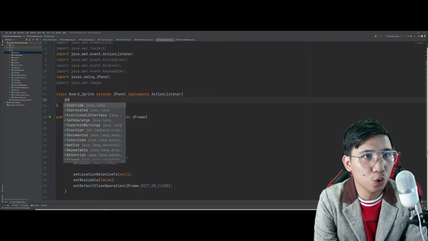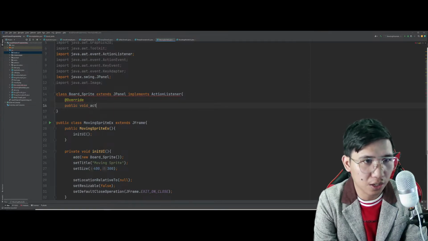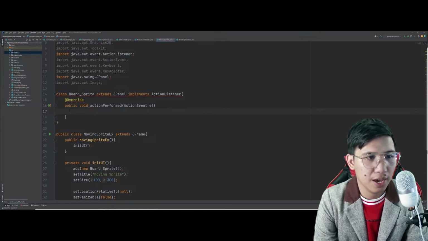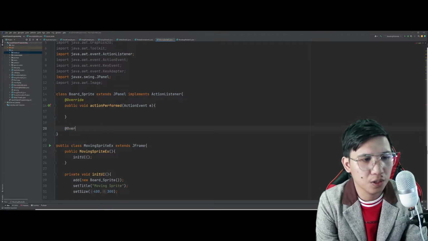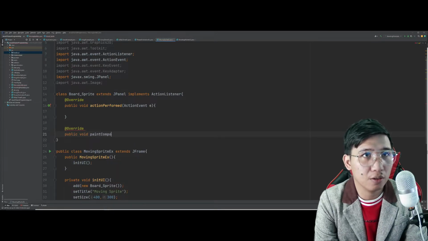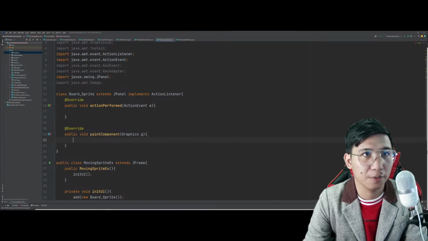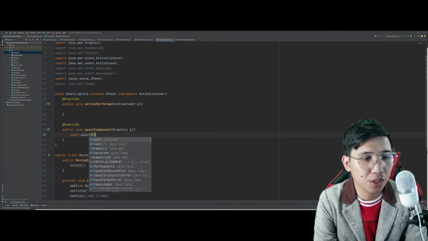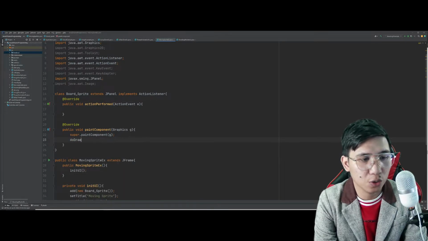So we have two override annotation. Ano yung una? The public void actionPerformed, ActionEvent e, and the override annotation for public void paintComponent, Graphics g. Okay. So dito sa paintComponent natin, tatawagin natin si super.paintComponent(g), then simply call the doDrawing once again.